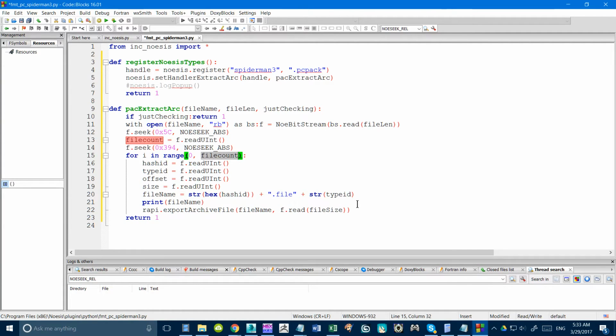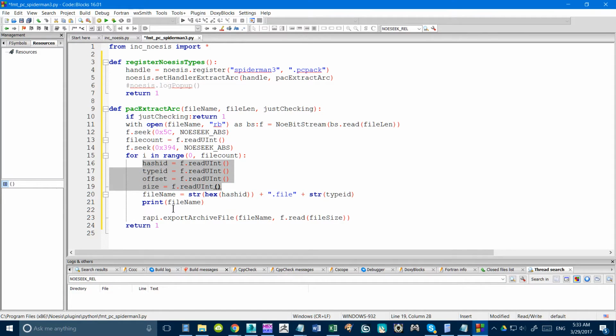Just double check what else I'm forgetting. Oh, okay. I forgot, I have to seek to the position because I have to read the data. So once we read this in the file table, we're going to move to the actual file itself in the archive. So we're going to do another fseek, and that's going to be to the offset, using Noesis seek absolute.